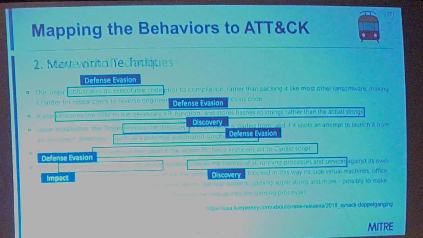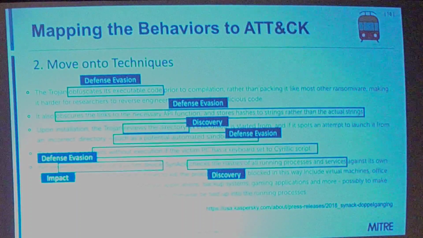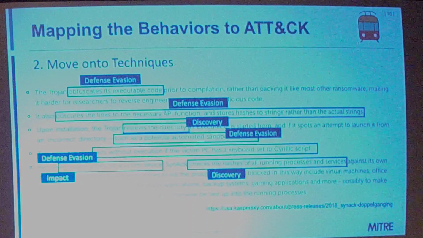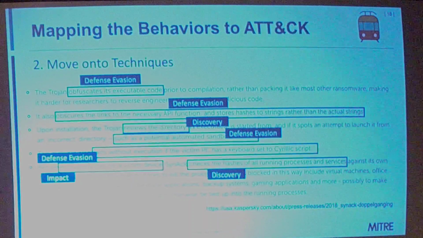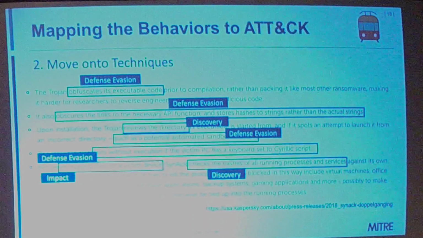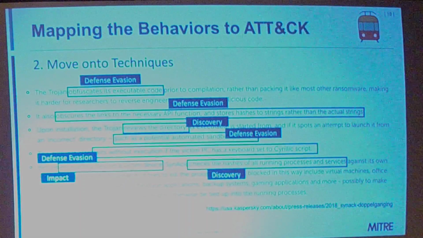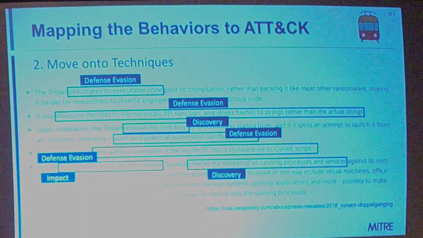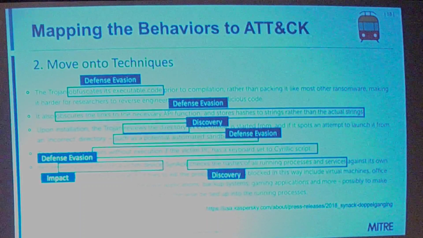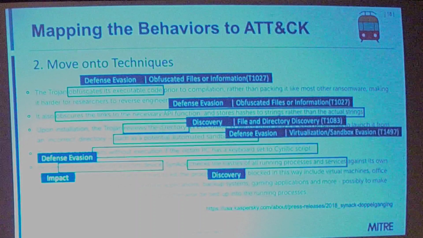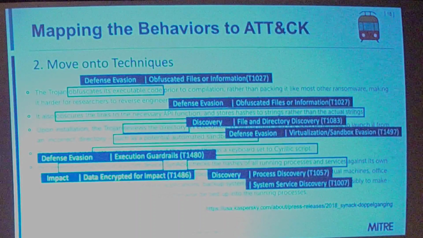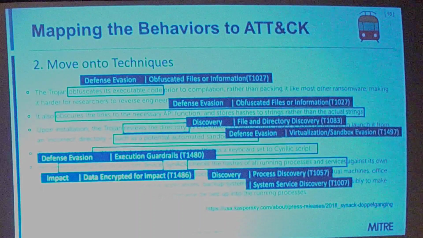So from there, I can move on to the technique level. This can be really challenging because there are a lot of techniques. But since we've already found the tactic, we've narrowed the scope of our options, right? You only have to now look in a given column. So as I read that sentence again, obfuscate, okay, it's probably going to be obfuscated files or information. That one's pretty straightforward. But a lot of these can be pretty tricky.